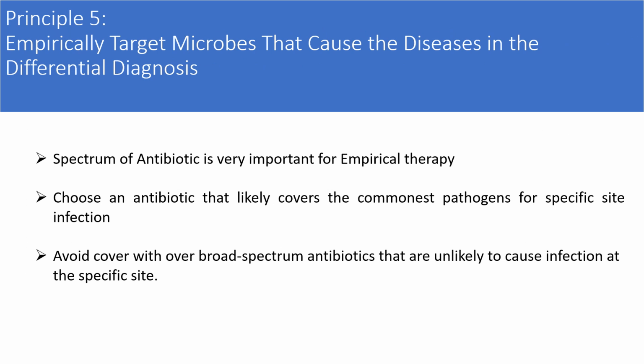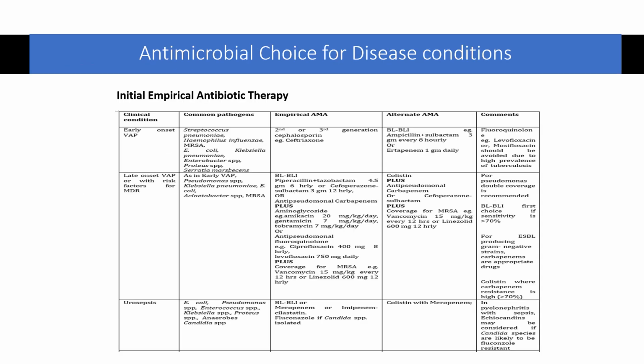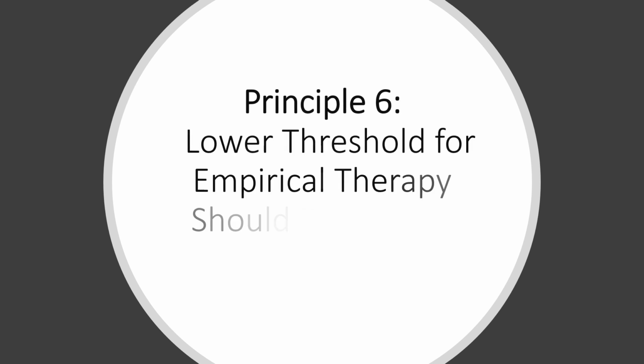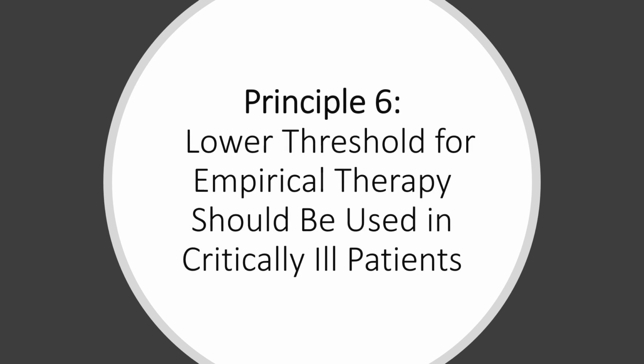Empirically target the microbes that cause the disease in the differential diagnosis. Spectrum of antibiotics is very important for empirical therapy. Choose an antibiotic that likely covers the commonest pathogens. Avoid covering with broad-spectrum antibiotics for pathogens that are unlikely to cause infection at a specific site. Antimicrobial choices differ for common pathogens and clinical conditions. Lower the threshold for empirical therapy, and it should be used in critically ill patients.